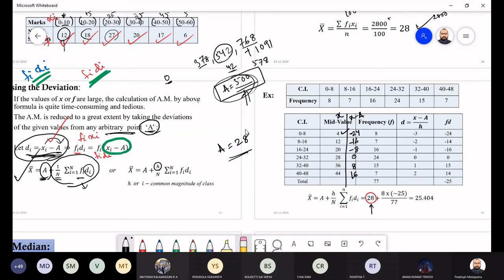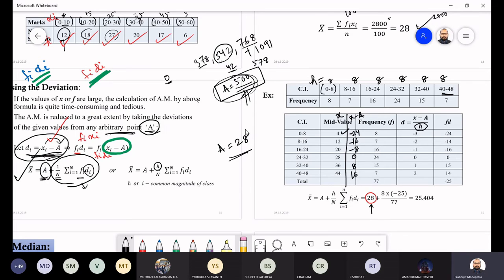After that, we are taking that xi is nothing but the class midpoint, and it has a class interval, a unit length of 8 units. So you have to scale that one. Again, you are getting a big number, so you have to scale it by the 8 units so that it falls in that class interval. So scale it, divide by h. The class interval, h, is nothing but 8, 8 units for all the classes.